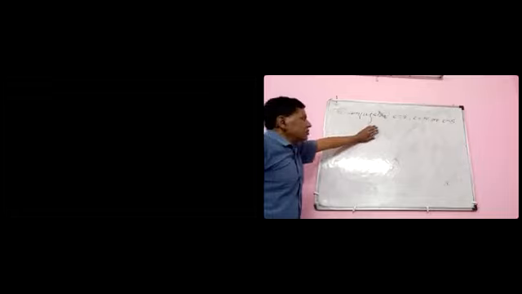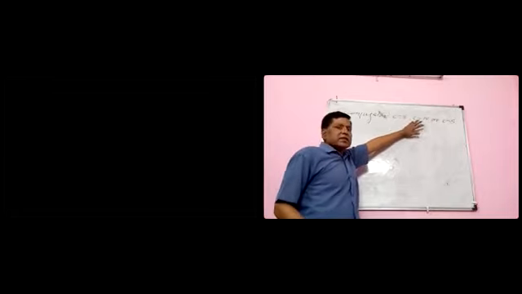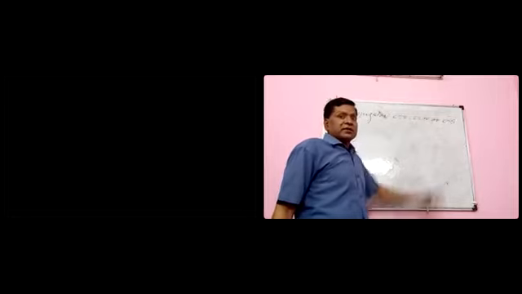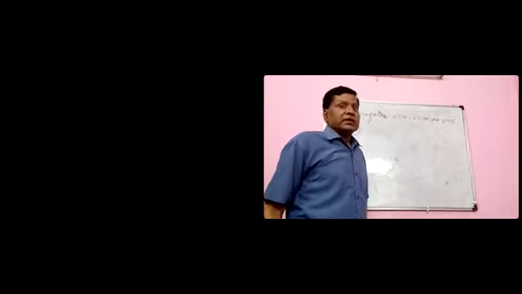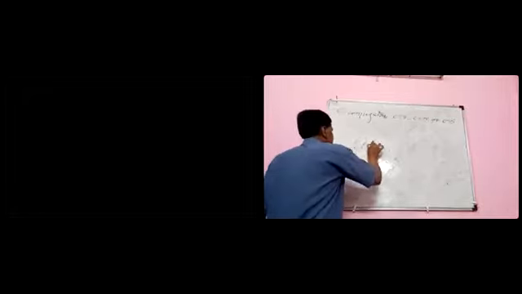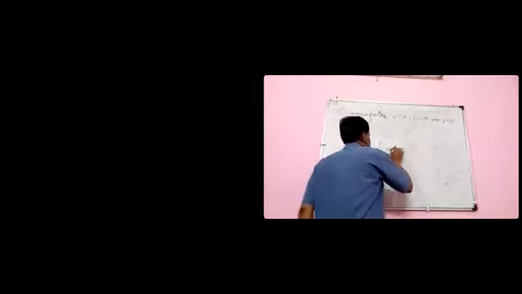If the carbanion is conjugated with these bonds, then it will provide more stability. For example, look at here. This carbanion is very stable.